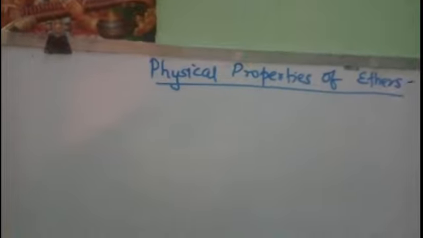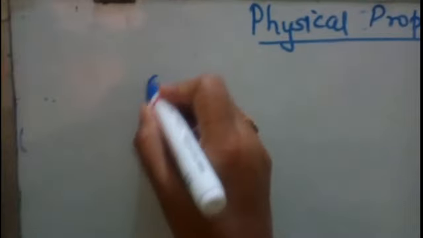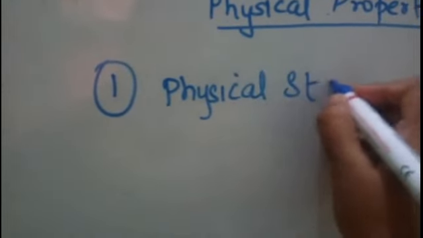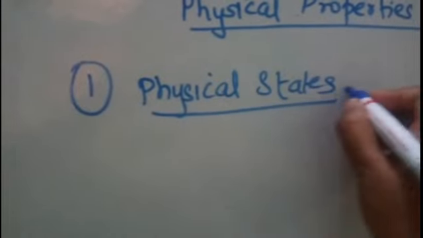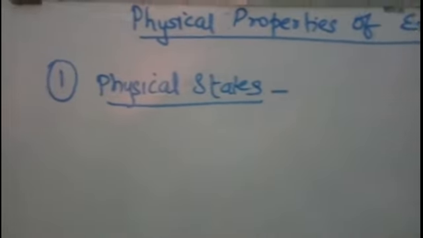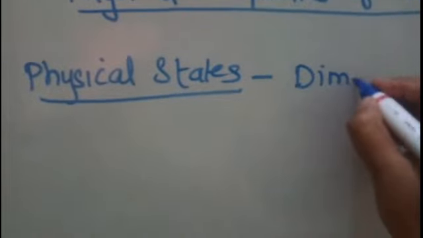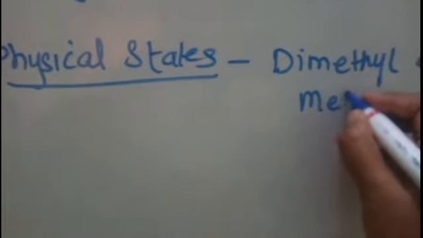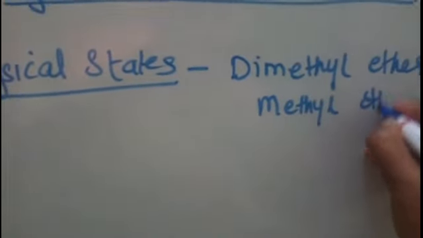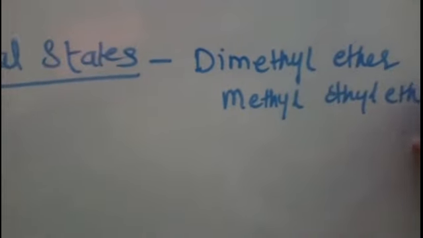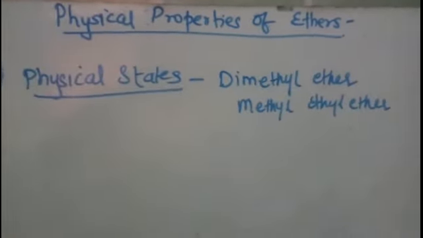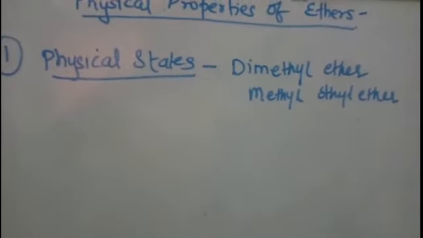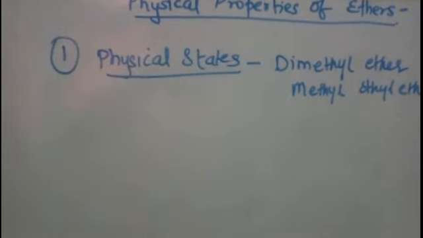Regarding the physical properties of ether, the first property we will study is its physical state. Most of the ethers are actually in the form of liquid, right? Apart from dimethyl ether and methyl ethyl ether, these two are gases, others are liquids. Mostly they are liquids, and they have a characteristic smell which is known as ethereal smell, right? So that is about their physical state.